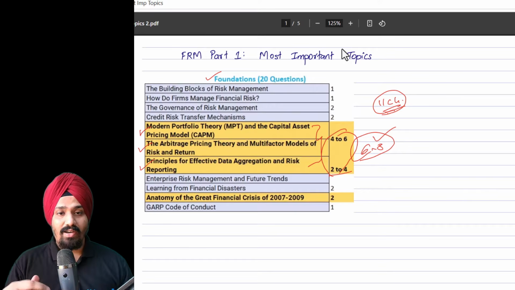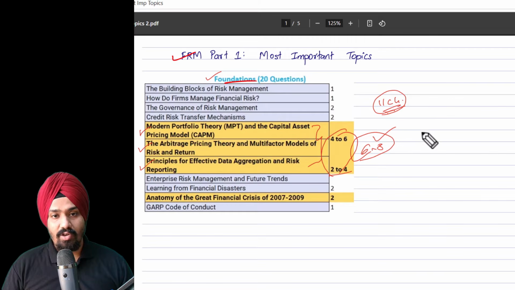Now, again, this is not a shortcut, but something that will help you to prioritize the topics for the exam. And this is based on my own personal opinion. So, having said that, let's go ahead and talk about the foundations of risk management.